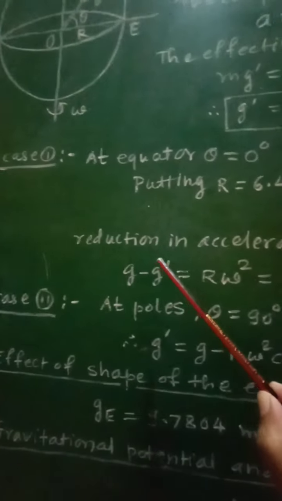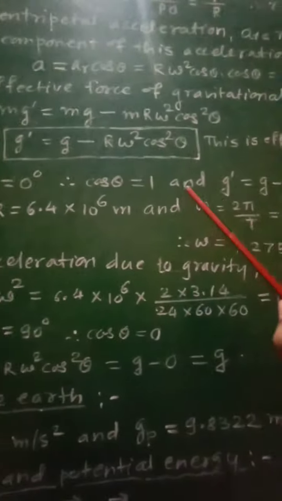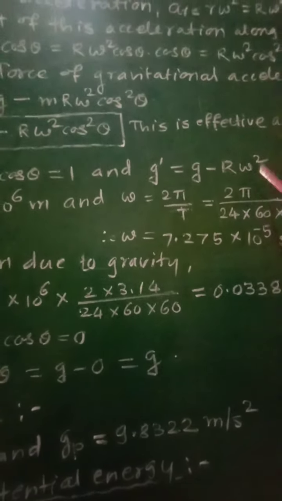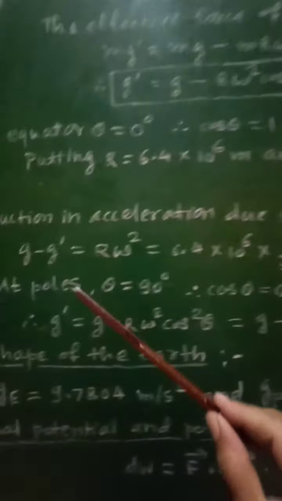And therefore the reduction in the acceleration due to gravity, as here g dash is equal to g minus r omega square, will be g minus g dash, which will be equal to r omega square.